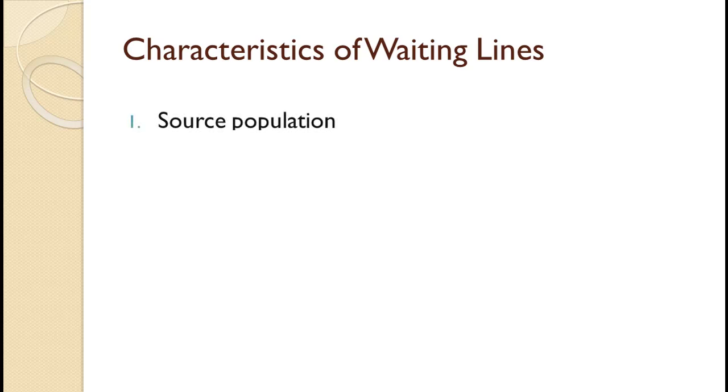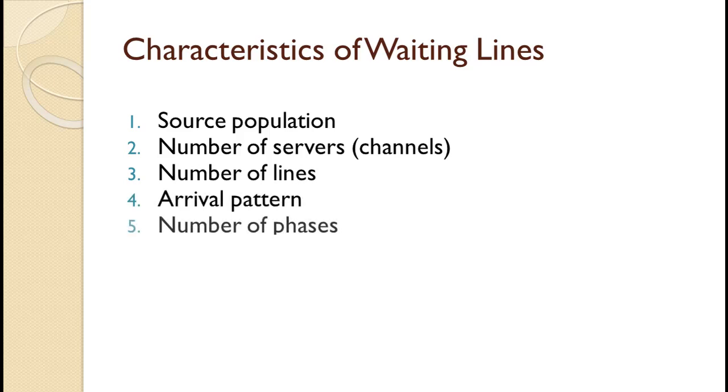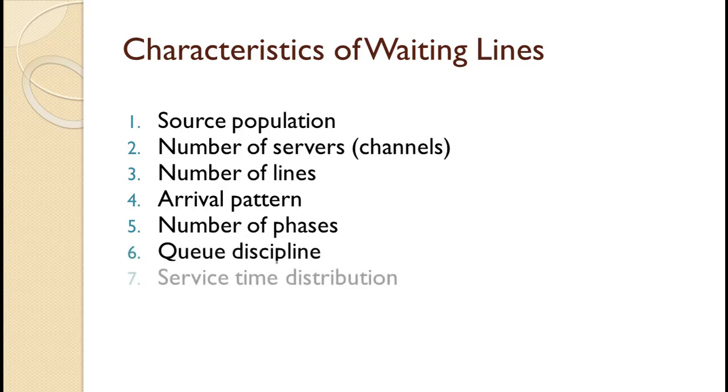1. Source population. 2. Number of servers, also known as channels. 3. Number of lines. 4. Arrival pattern. 5. Number of phases. 6. Queue discipline. 7. Service time distribution. 8. What happens at exit. Each of these is discussed in more detail.